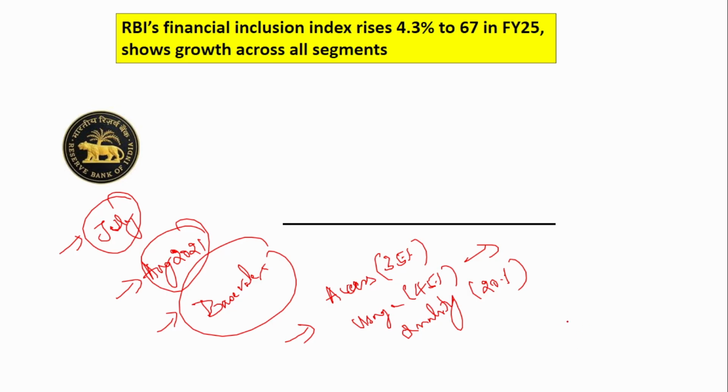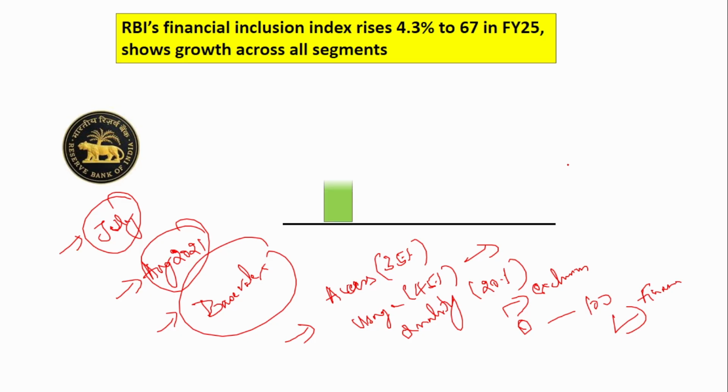And the financial inclusion value, if you see, varies between 0 to 100. 0 indicates a complete financial exclusion. Financial exclusion means that no one has access to bank accounts, no one has access to bank services. That is what financial exclusion means. A score of 100 means 100% financial inclusion, that is, the people living in that particular area, everyone has access to banking services. That is what it means. So here 0 is financial exclusion and 100 is 100% financial inclusion.